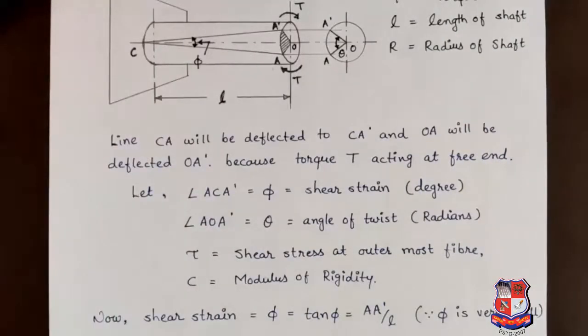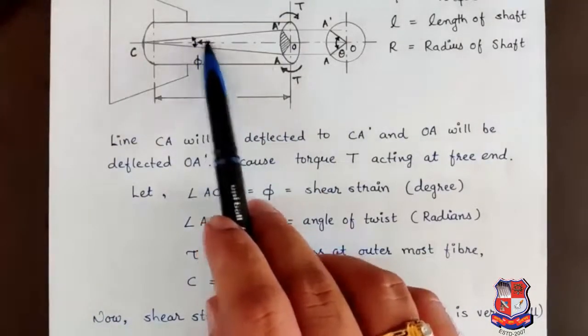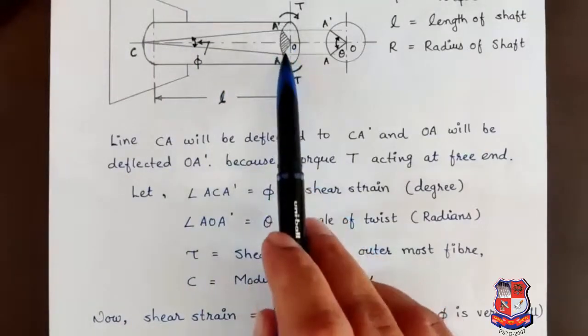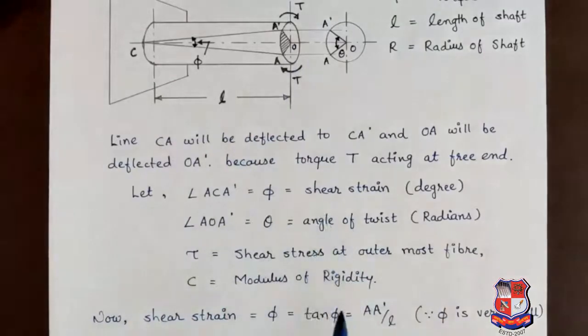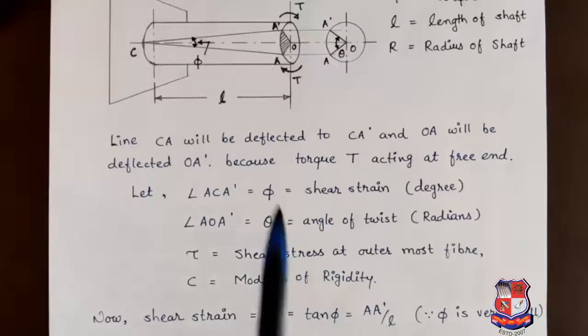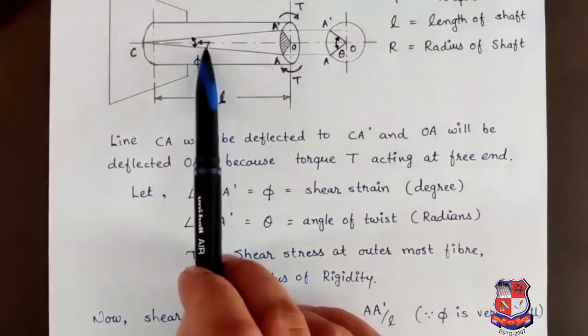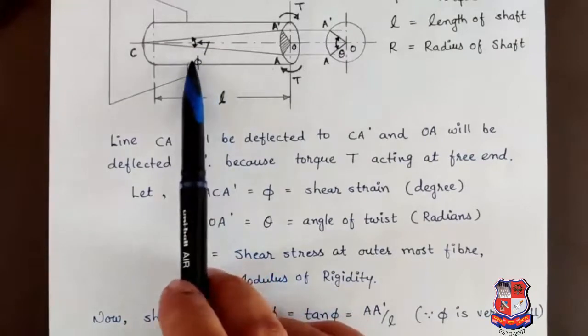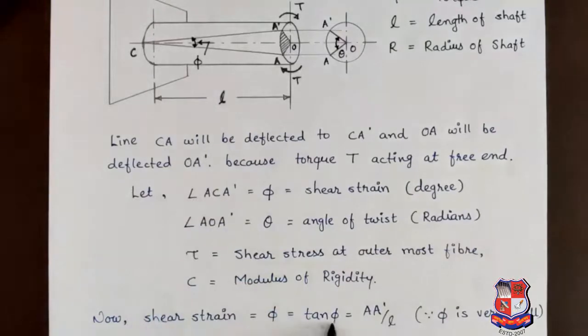Now as per the equation of shear strain, here tan phi will be equal to the opposite side, which is AA dash, and the adjacent side is L. So tan phi is equal to the ratio of AA dash by L. But as we know that this twisting will generate a very small angle, so the magnitude of phi will be very small. So we can write tan phi is equal to only phi. So phi is equal to AA dash by L.